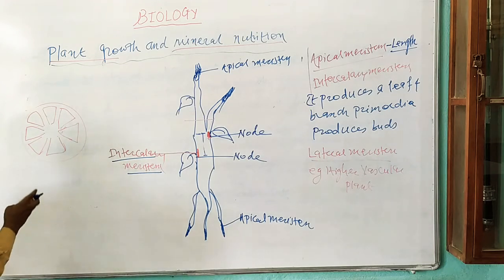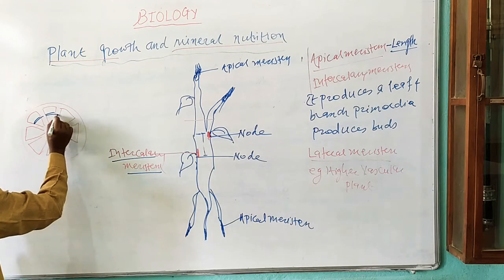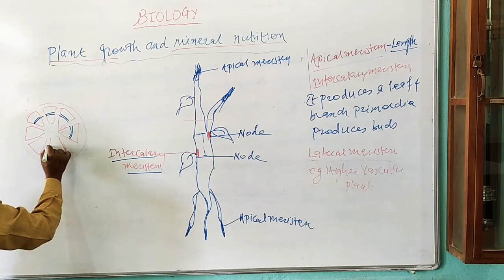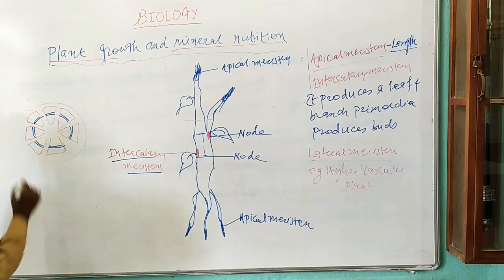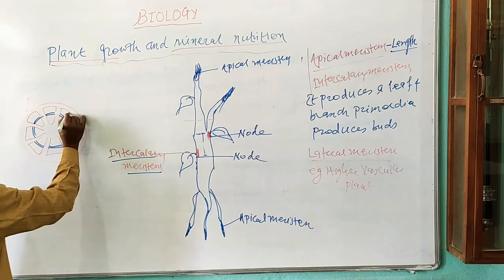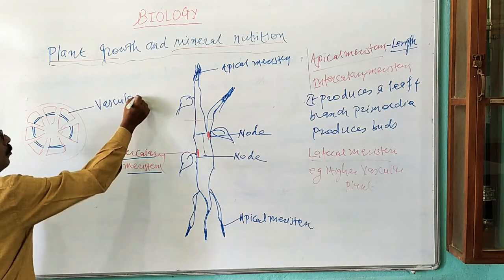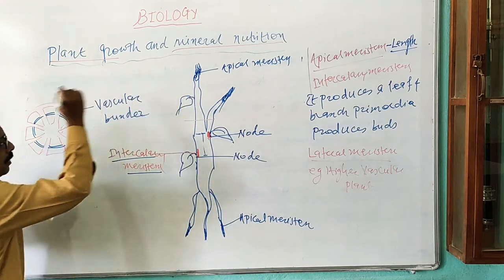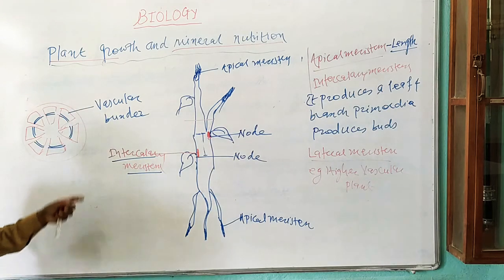That one is known as a cambium. Suppose there a meristematic tissue, here also a meristematic tissue in this vascular bundle. That meristematic tissue is known as a cambium. This one is, keep it in mind, a vascular bundle found in the vascular plant, found in the vascular plant like angiospermic and gymnospermic plant.